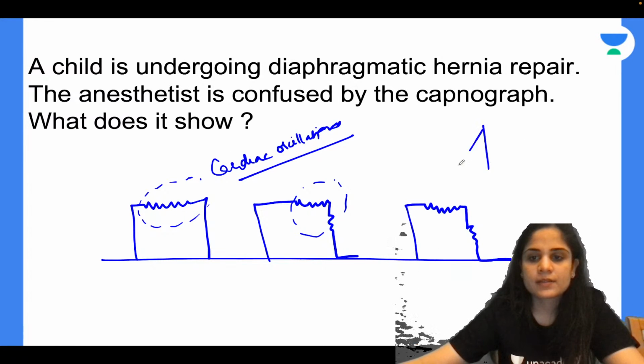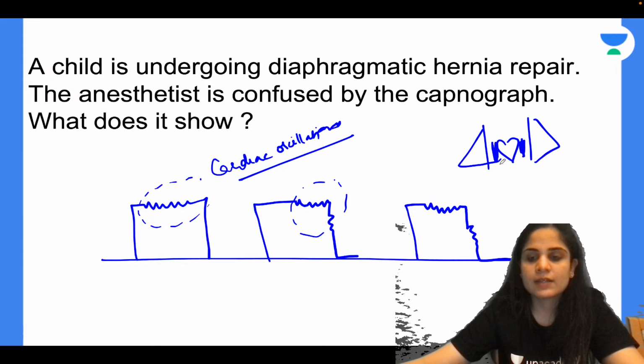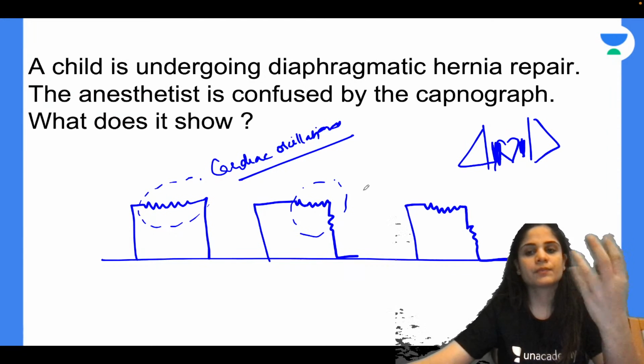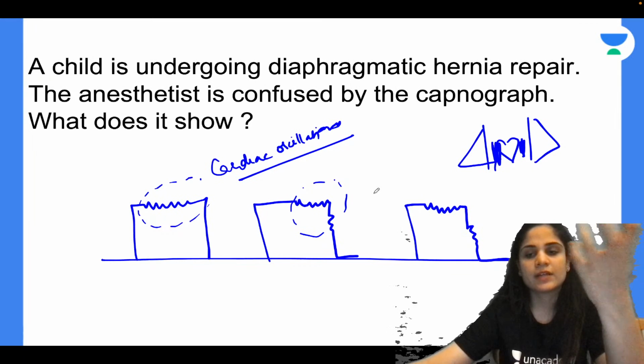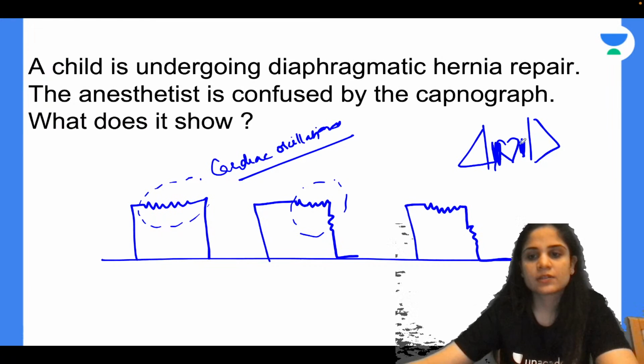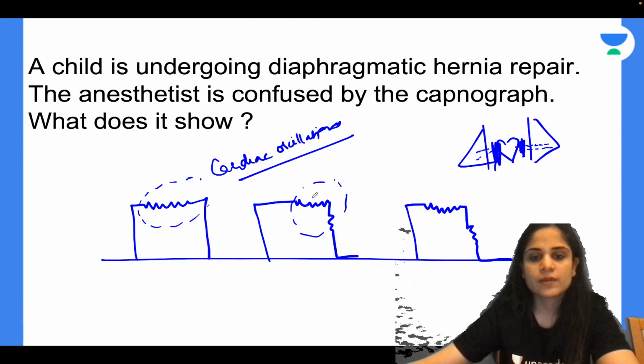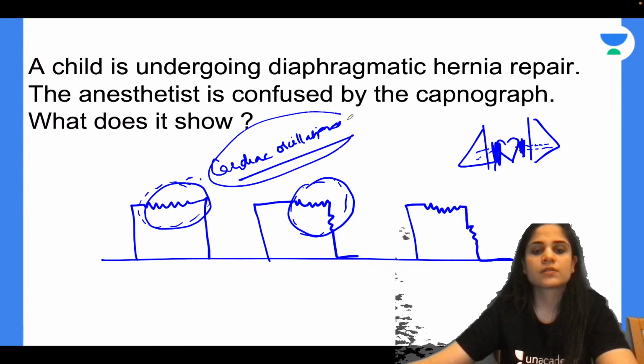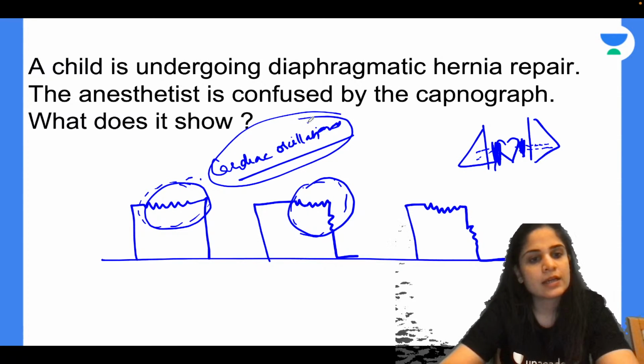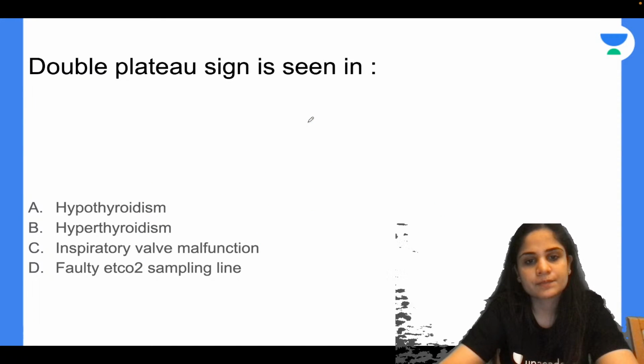Now what happens is these are your lungs and this is your heart in between. The heart-lung barrier is very thin in children. So whenever the heart beats, the contraction of the heart produces vibrations that are carried to the lung, and those vibrations can be seen on the EtCO2 or capnograph as cardiac oscillations. So these cardiac oscillations are absolutely normal.